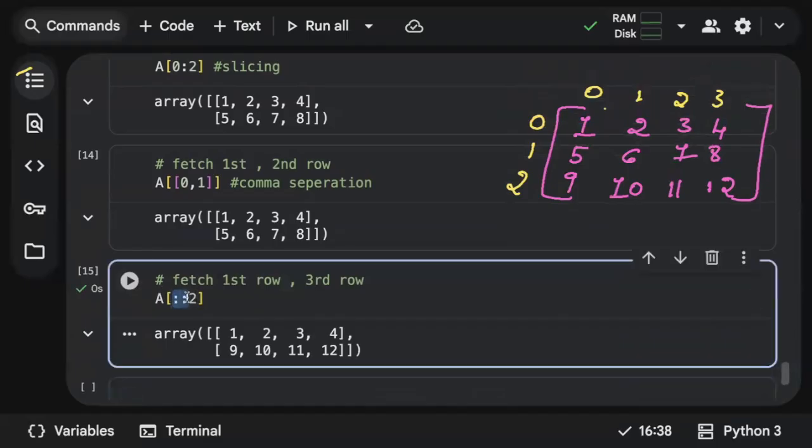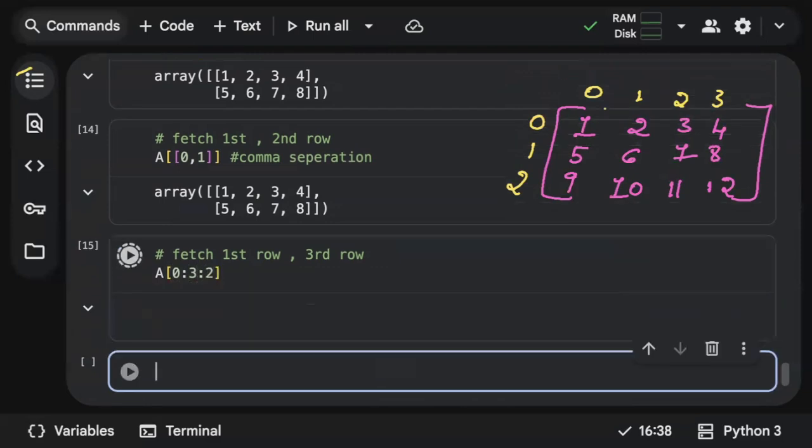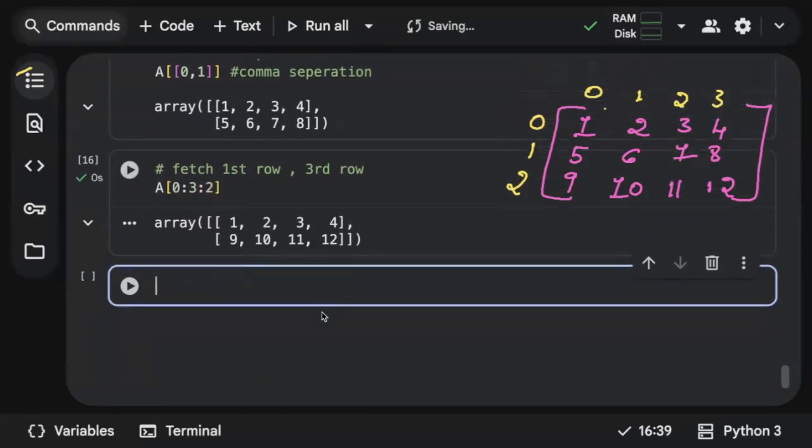I need to fetch everything, but every second row. Starting row and every second row. You can also give it like everything from first row 0 till third row, that is the last row, and step is 2. So that you will get the first row 1, 2, 3, 4. Last row 9, 10, 11, 12. So this is all about the rows.